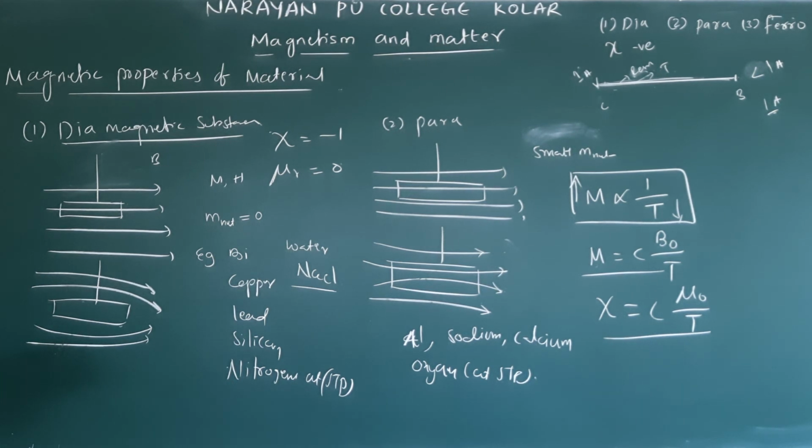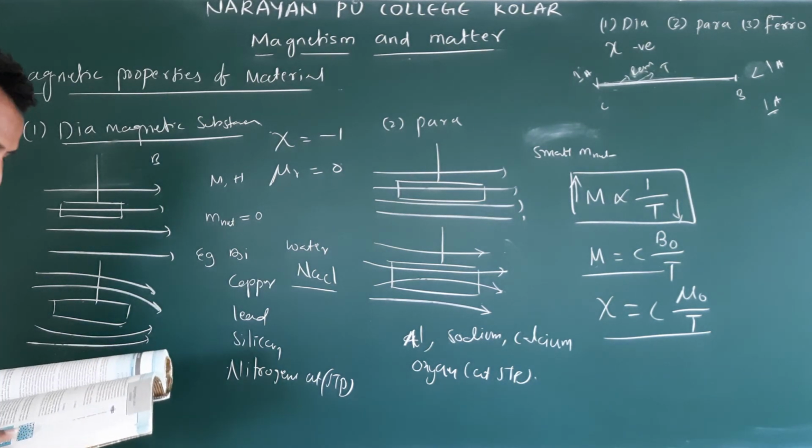And for paramagnetic substances, susceptibility and mu r depend not only on the material but also on the temperature. Clear? These values I already mentioned in the table, you please refer to that.